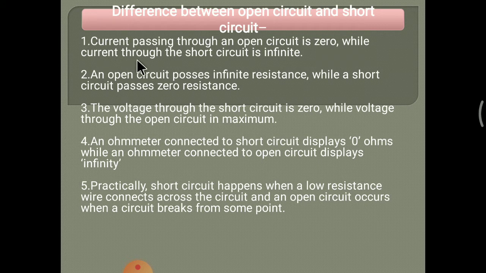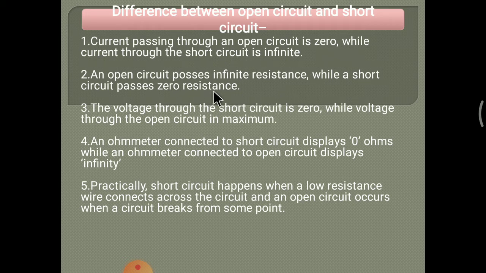So the first difference is that the current passing through the open circuit is zero, that means minimum, while the current through the short circuit is maximum. Theoretically it is infinity and practically it is maximum. The second difference is that an open circuit has infinite resistance while a short circuit has zero resistance. This is the theoretical case,